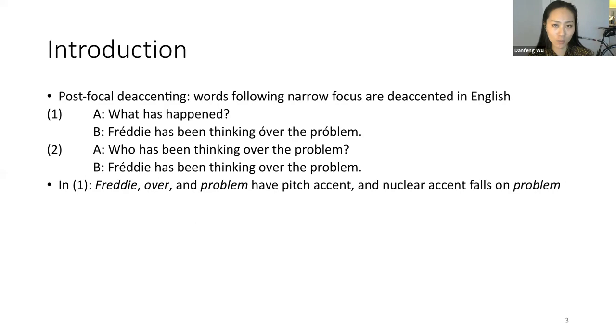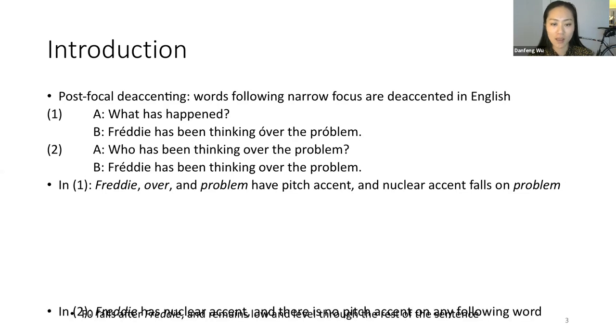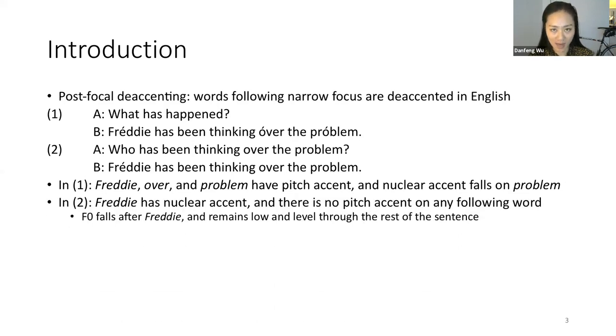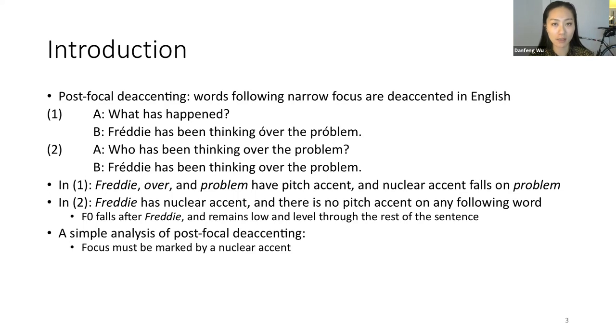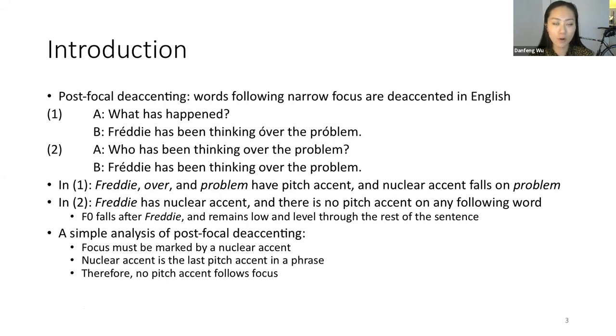This contrasts with 2B, which is narrow focus. So Freddy here is focused, and that is the only word with pitch accent here. F0 falls after Freddy and remains low and level through the rest of the sentence. A simple analysis of this fact posits that focus must be marked by nuclear accent. Since nuclear accent is the last pitch accent in a phrase, therefore no pitch accent follows focus.